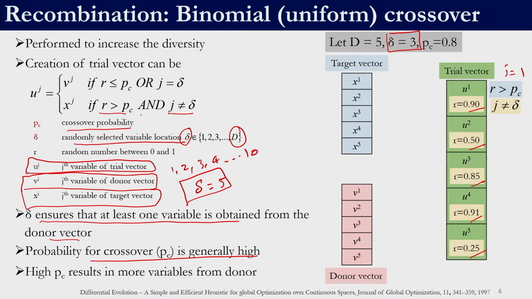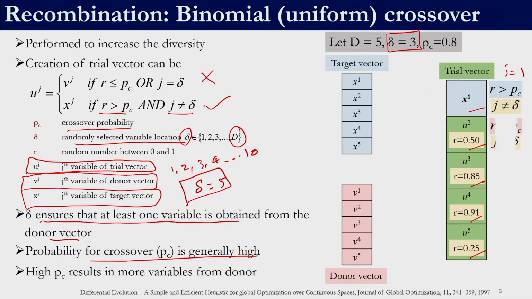So, the second condition is satisfied and the first condition is not satisfied. The OR condition is not satisfied, since the random number is also not less than the crossover probability. So, this condition fails and the other is satisfied for the first variable. So, the x1 value is to be taken as the first decision variable in the trial vector.